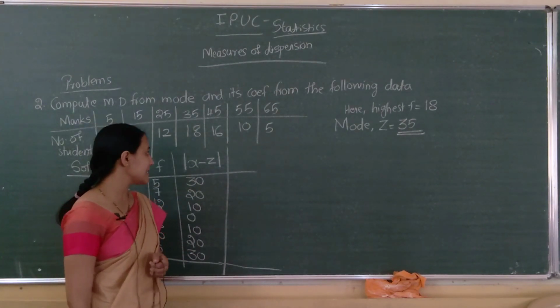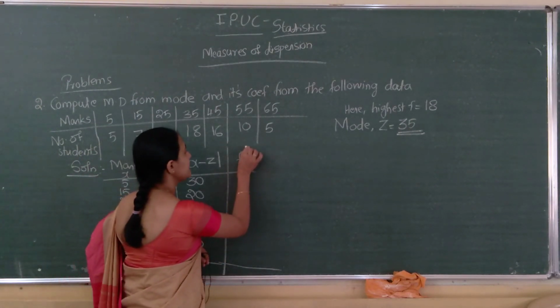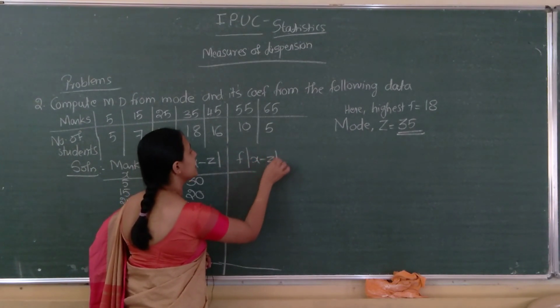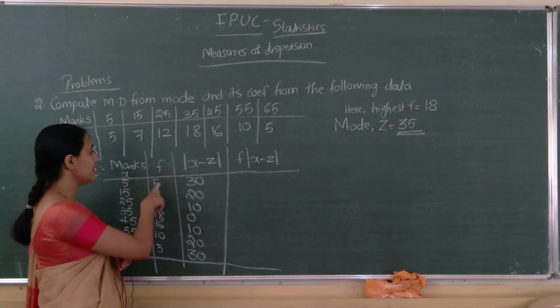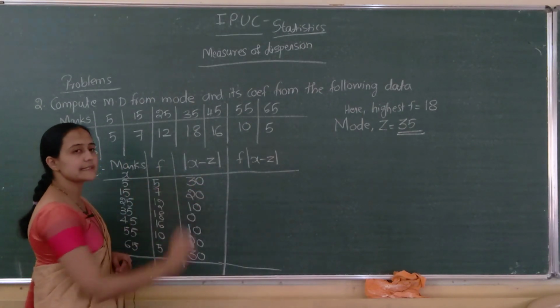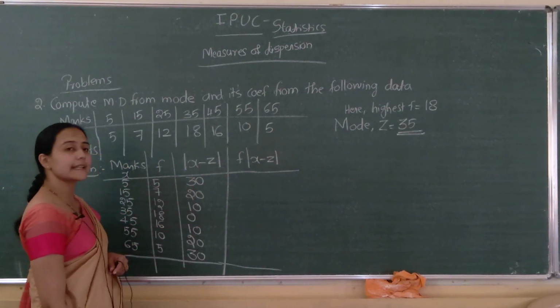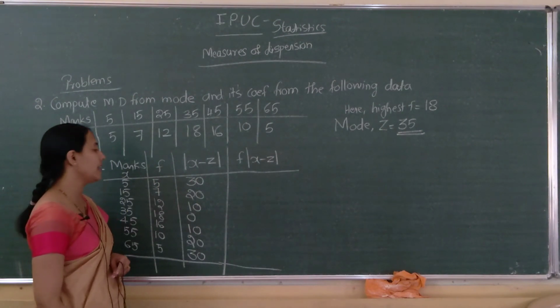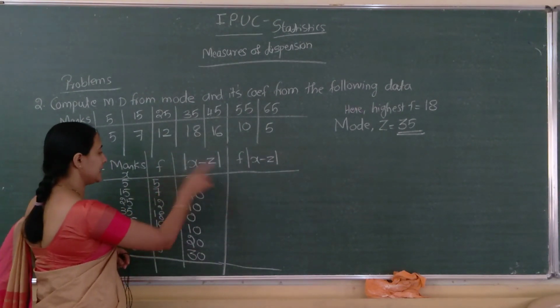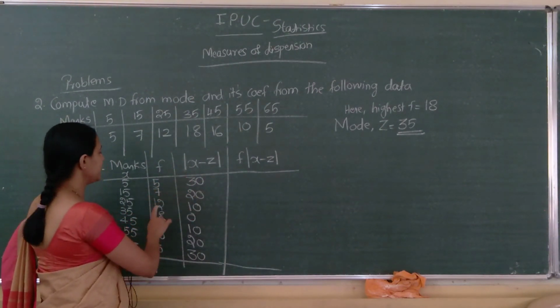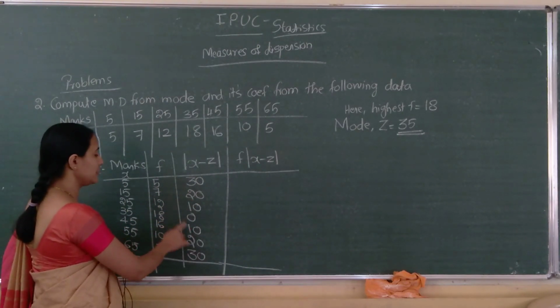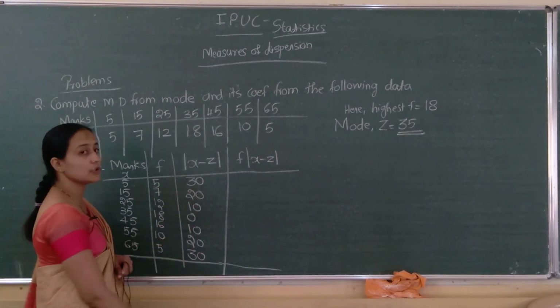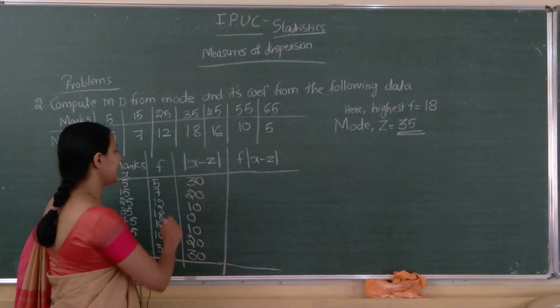Next, the last required column is f into mode x minus z, that is f|x − z|. f is this one, mode x minus z is this one. So second column into third column: 5 into 30, 7 into 20, 12 into 10, 18 into 0, 16 into 10, 10 into 20, 5 into 30. Just multiply and write the answer.